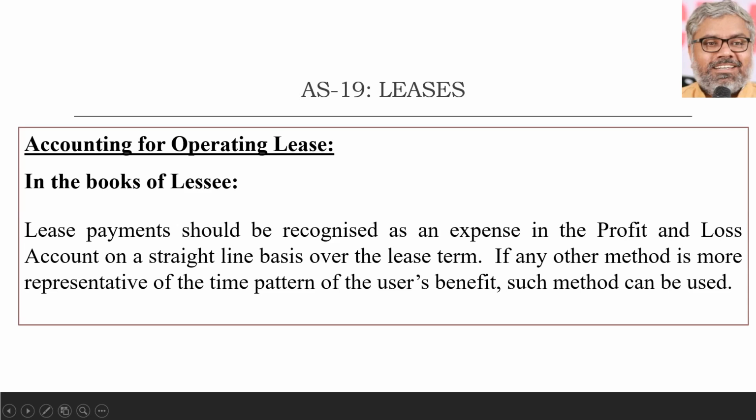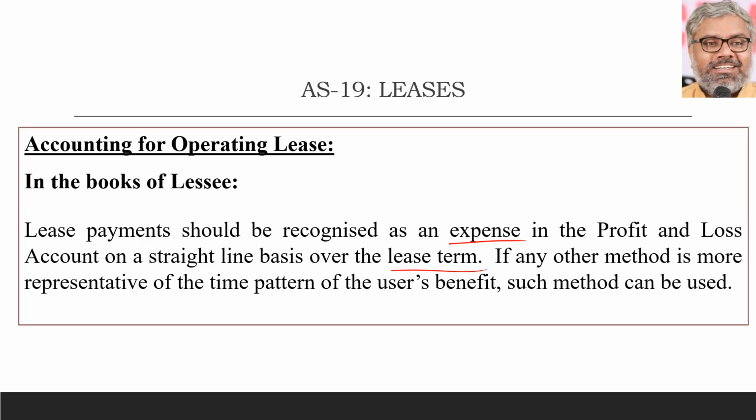What about lessee? Again same. For lessee, what is operating lease? Payments, expenditure. For lessor, it would be income. For lessee, it would be expenditure. So for lessee, it will be recognized as an expense in the profit and loss account, naturally on a straight line basis over the lease term. If any method is more representative of the time pattern of the user's benefit, then such method can be used. Normally straight line basis over the lease term.